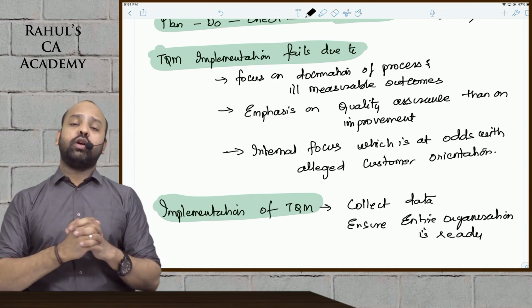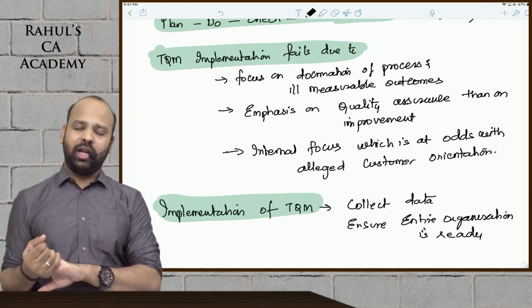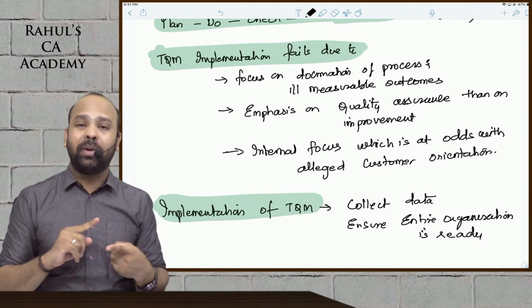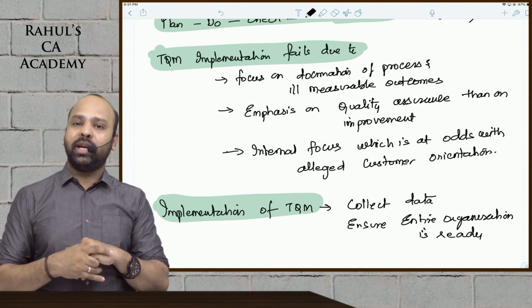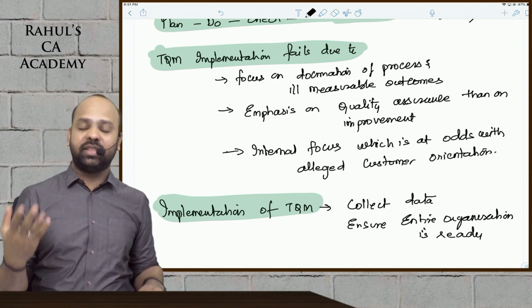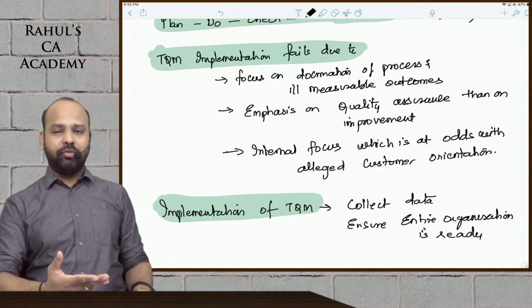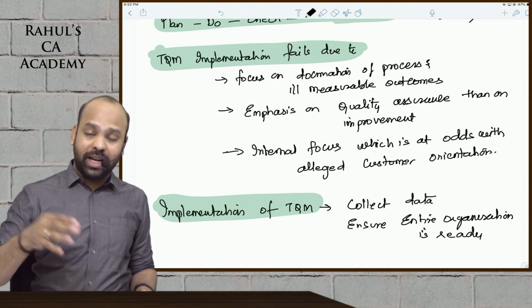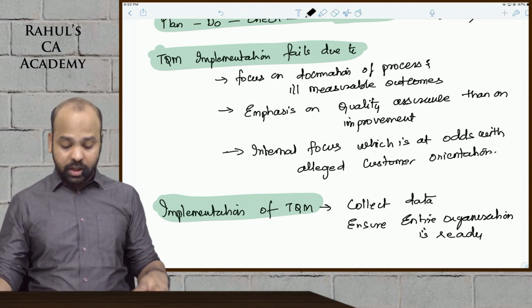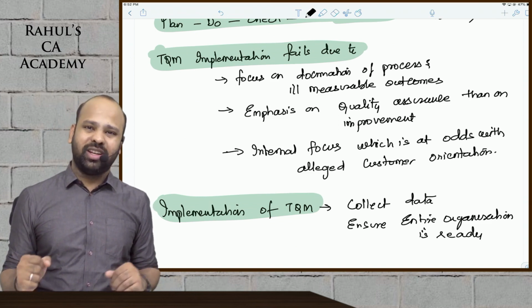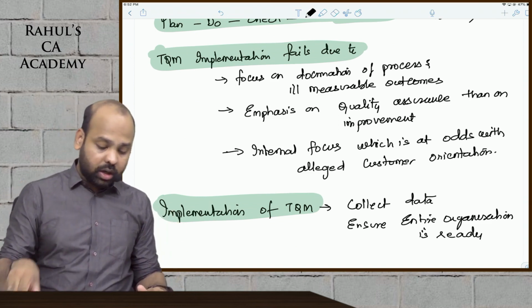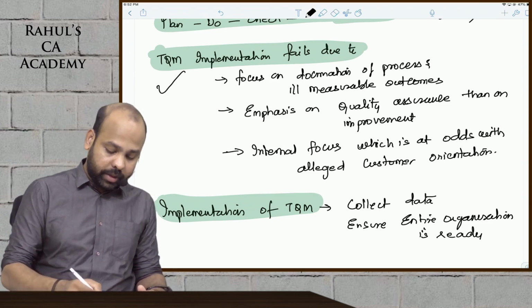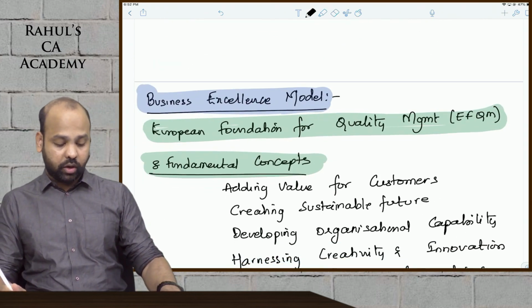So far guys, under quality management we spoke about cost of quality, that is components of cost of quality, optimal cost of quality guys, and then beta we have moved on to total quality management. Under that beta we have learned about the 6 C's of TQM as such guys, and why TQM fails, and you should delay TQM implementation as such beta till the entire organization is ready. I hope you're all clear about this guys. I've spoken about why TQM implementation fails as well as the implementation of TQM.